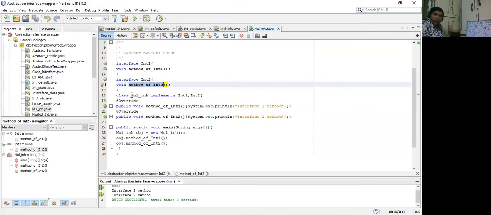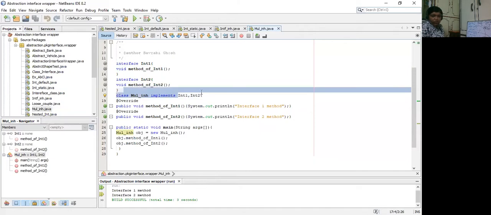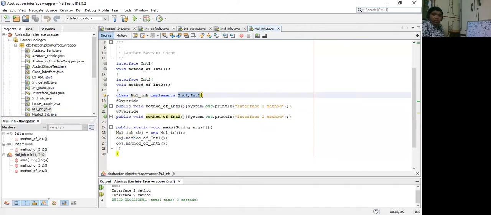Next, we have a class MultipleInheritance which implements, this line is very important, int1, int2. This is how we are going to implement the concept of multiple inheritance. Next, we are simply overriding both the methods. Method of int1, we are just printing "interface 1 method". Method of int2, we are printing "interface 2 method".